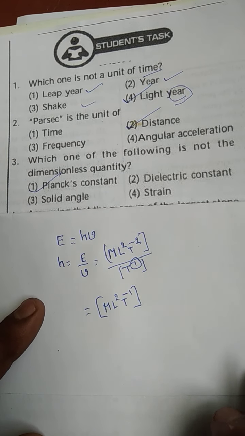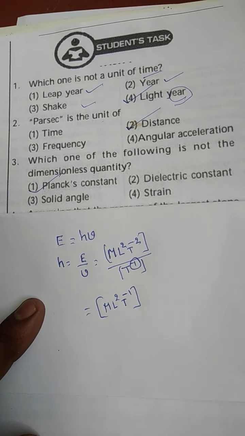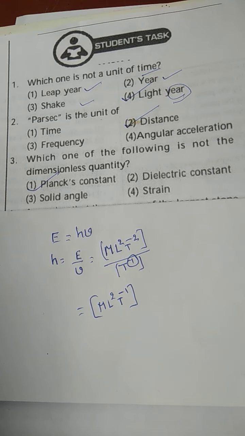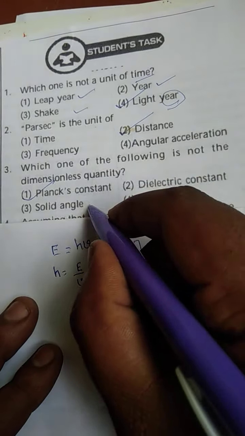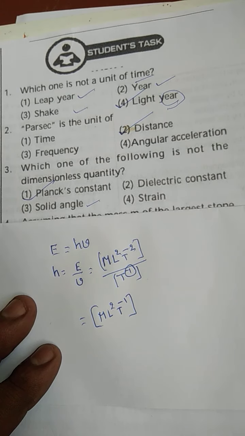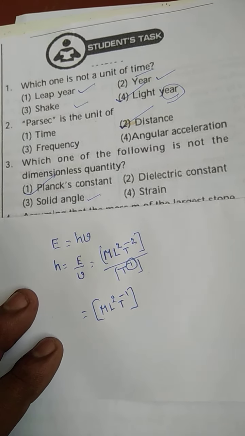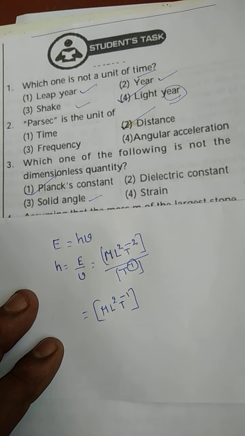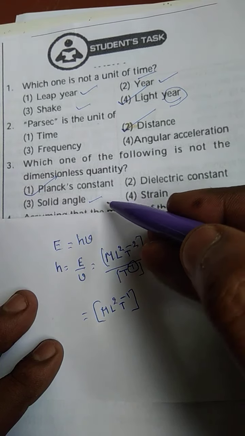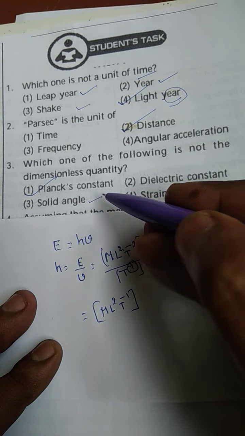So h has dimensions. Dielectric constant: as we know very well, constants don't have dimensions. Since it is a pure constant, it doesn't have any dimension. Solid angle: you know solid angle is a supplementary physical quantity which has units but no dimensions. There are two supplementary units we have. One is radian, the other one is steradian. Plane angle unit is radian, solid angle unit is steradian. So these also don't have dimensions.